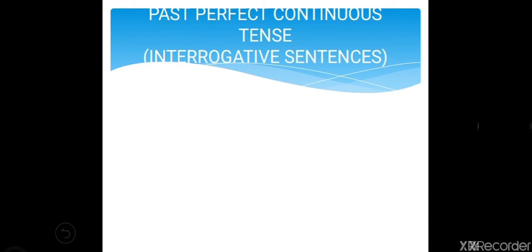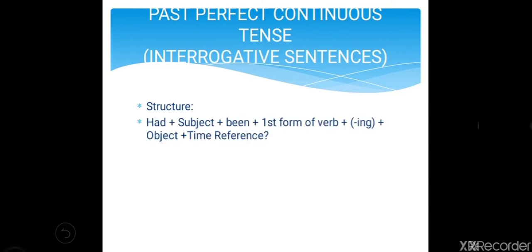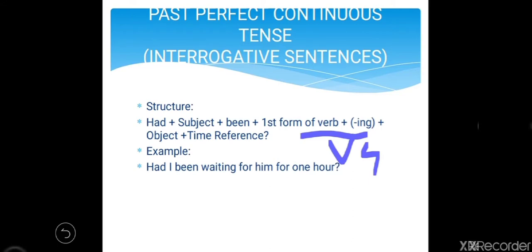So past perfect continuous tense in interrogative sentence. The structure will be had plus subject plus been plus V4, verb in its ing form, plus object and then question mark. Here you can refer to time reference because in interrogative past perfect continuous we are using time for reference. Had I been waiting for him for 1 hour? So had, then I is the subject, then been, then V4 and then for him is the object and then for 1 hour is the time reference and after that the question mark is there.